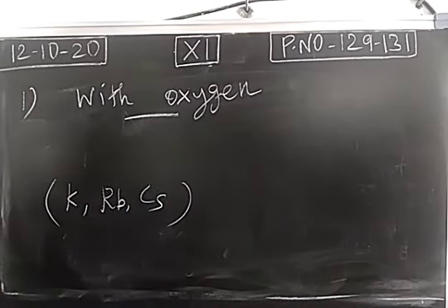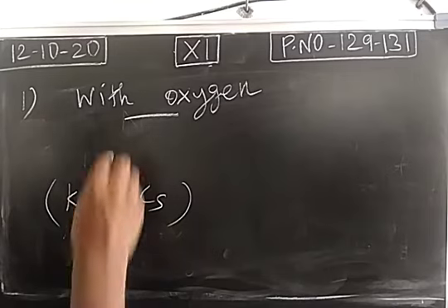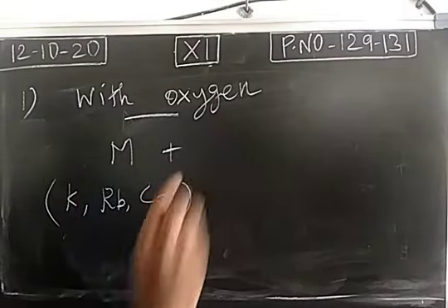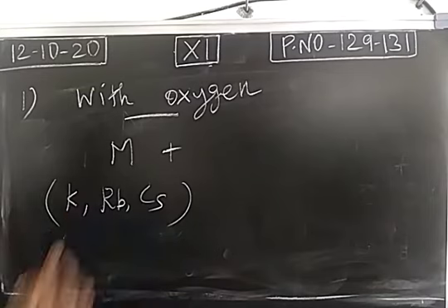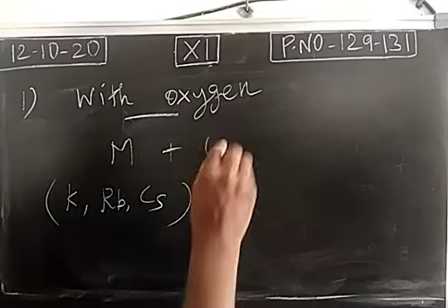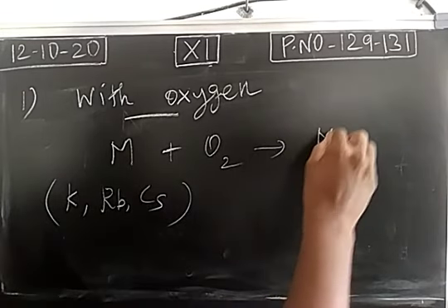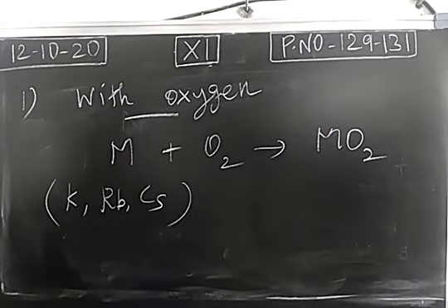These alkali metals will form normal oxide, peroxide, as well as superoxide. So we take the general symbol capital M. This represents any one alkali metal, potassium, rubidium or cesium. So when they are combining with oxygen, they are forming superoxides.